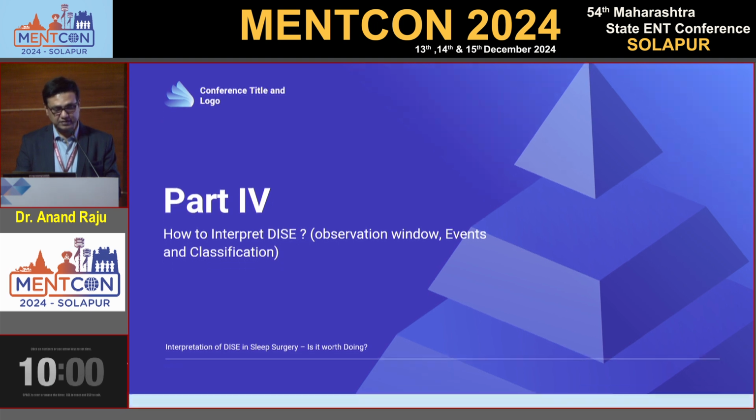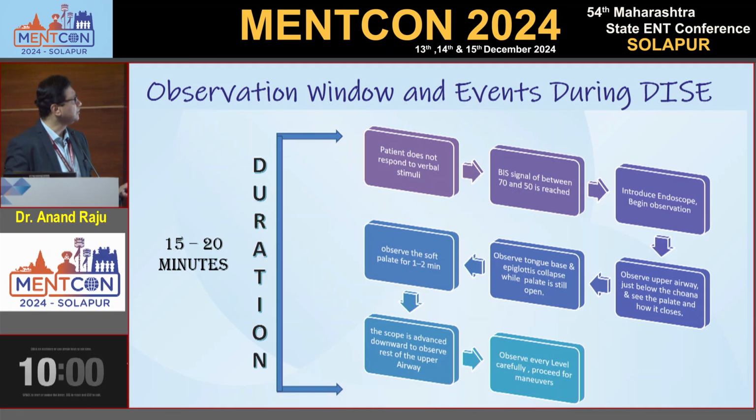How to interpret a DISE? So this is a slide. Do a DISE for at least 20 minutes. Once the patient does not respond to verbal stimuli, with saturation at 70 and 50, introduce the endoscope and begin your observation. Start from the nose, go a little bit behind, observe the nasopharynx, the soft palate, tongue base, and epiglottis. Observe the upper airway just below the choana and see the palate and how it closes. The scope is advanced downward to observe the rest of the upper airway. Observe every level carefully, then proceed to maneuvers.